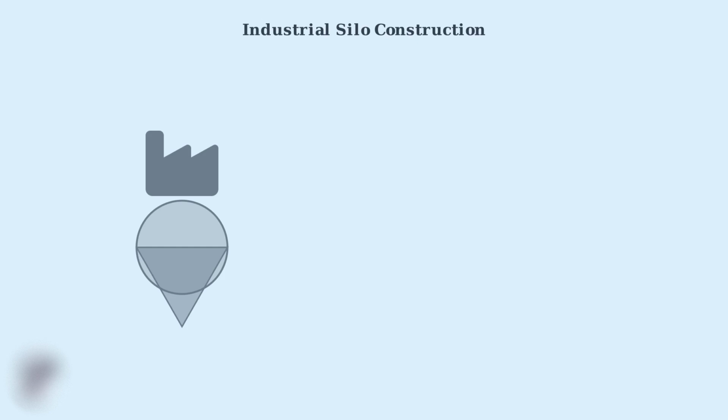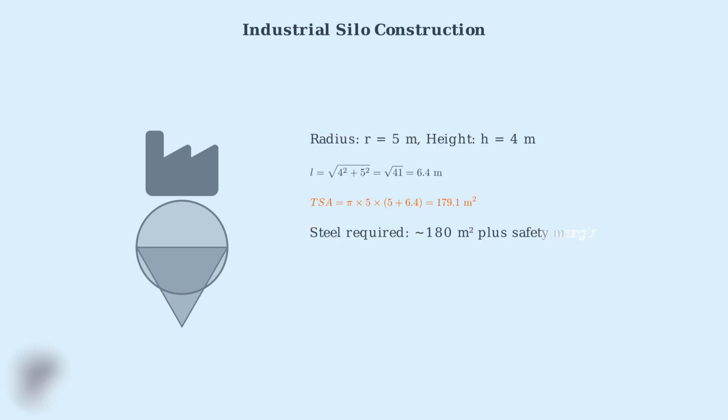In industrial construction, conical silos and hoppers require precise surface area calculations for material estimation and cost planning. A grain silo with a conical bottom section has a radius of 5 meters and a height of 4 meters. Engineers need the surface area to calculate steel plating requirements.